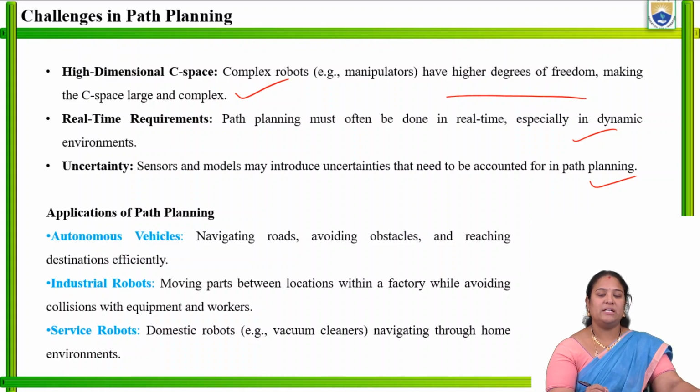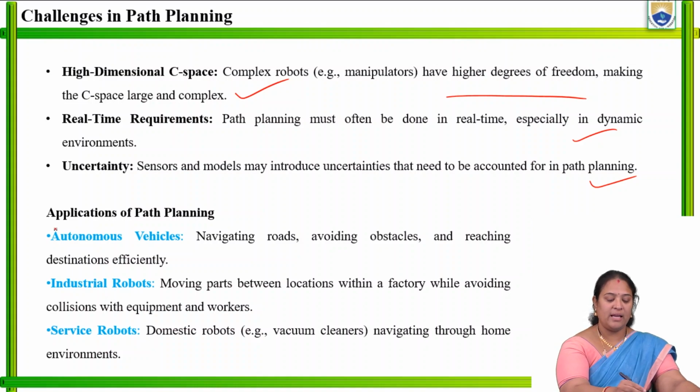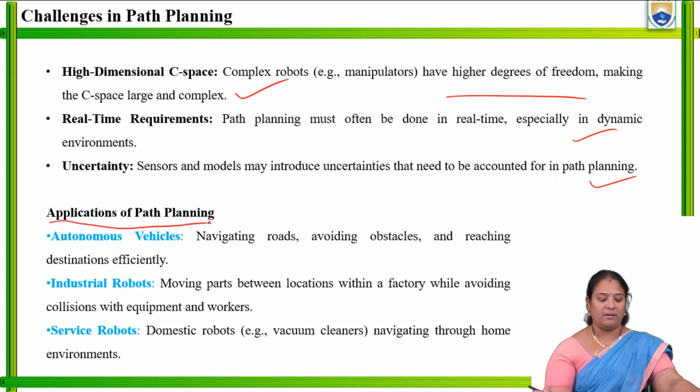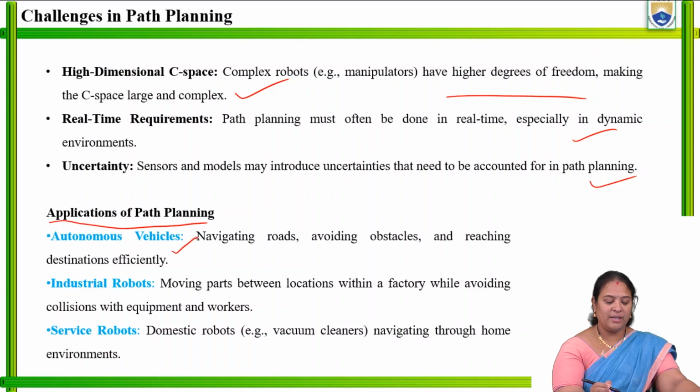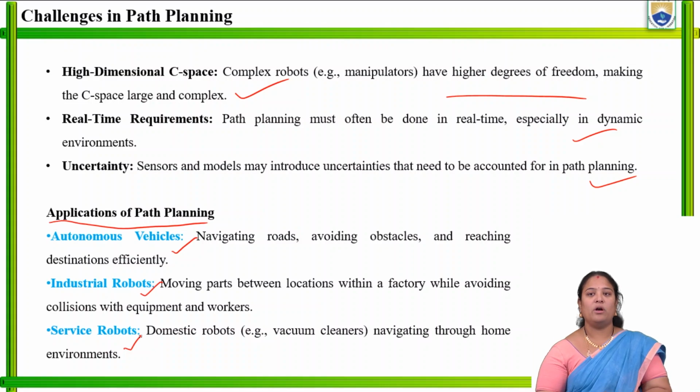Next, where can this path planning be applicable? What are the applications of path planning? One is the autonomous vehicle, industrial robot, and service robot. What do autonomous vehicles mean generally? That is navigating the roads. When we need to navigate the roads and avoid the obstacles and reach the destination effectively, then the autonomous vehicles are used. This is one of the applications of path planning.